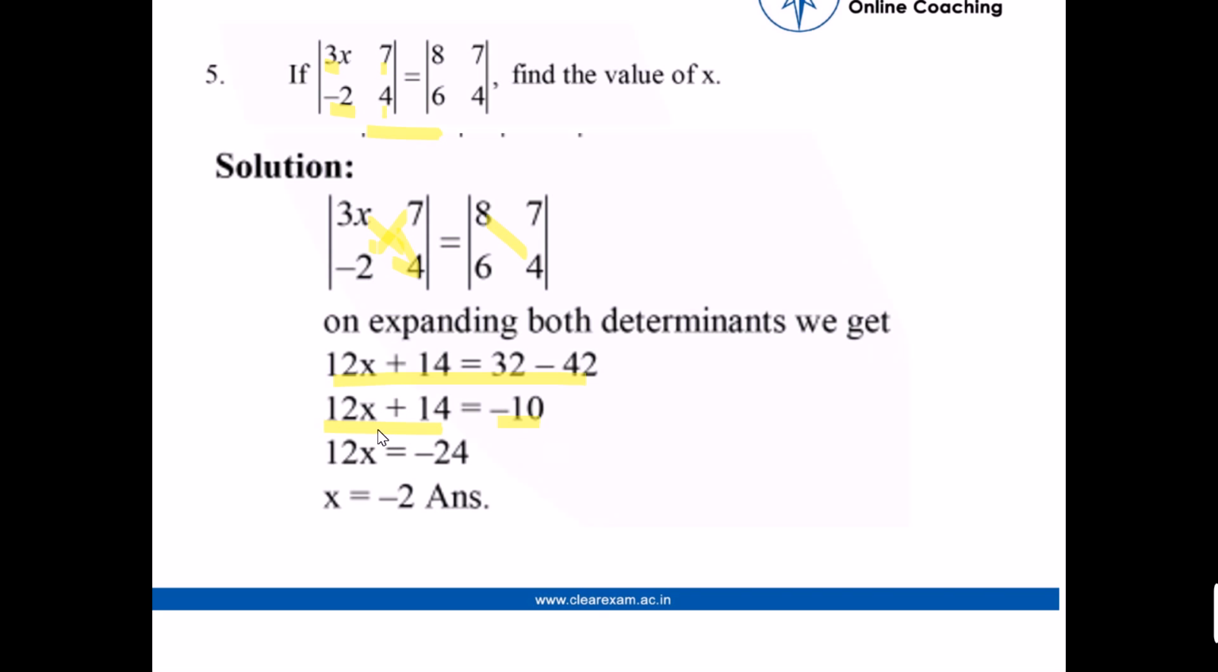After that we take 14 to this side, which changes the sign of 14, so it equals minus 10 minus 14, that is minus 24. So we get 12x equals minus 24. We simply divide minus 24 by 12, and we get x equals minus 2. That's the answer. That's the value of x we found using these matrices. Thank you.